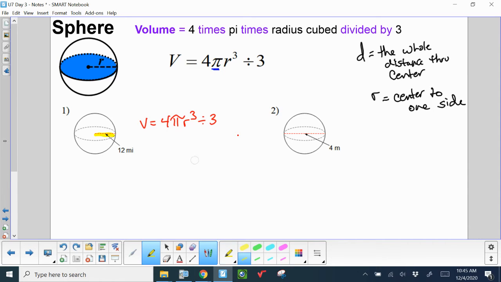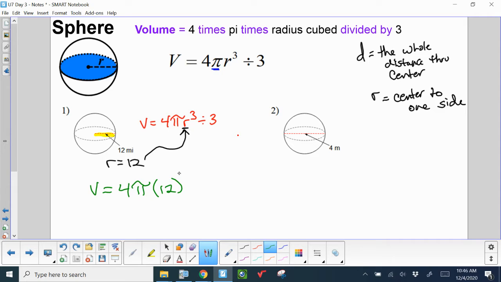So my radius is 12 of my sphere, and all I got to do is plug that 12 in for the r variable and then punch the numbers on my calculator. So let's see, what does that look like? So 4 pi, I like to put my radius in parentheses, and then I can cube it. And then don't forget that divided by 3 part. That divided by 3 part is really important because it's part of the formula. Okay. And that's what we're going to enter into the calculator.